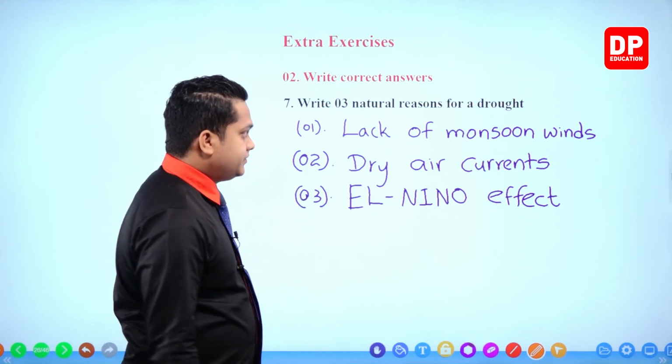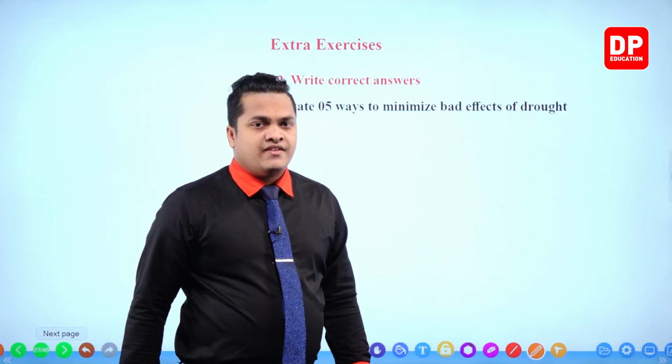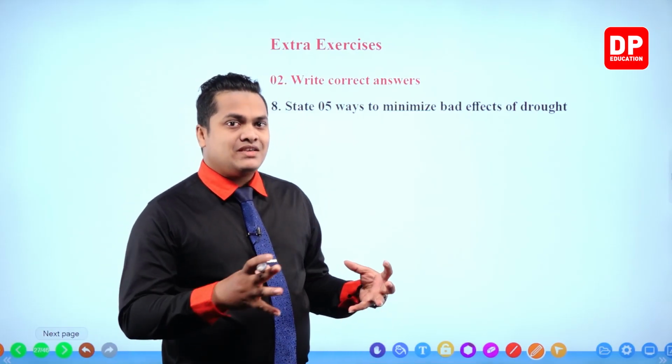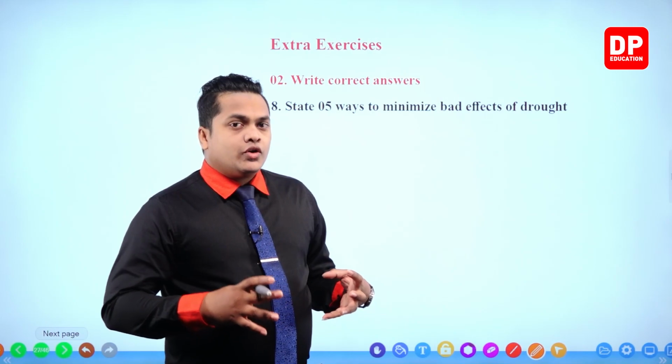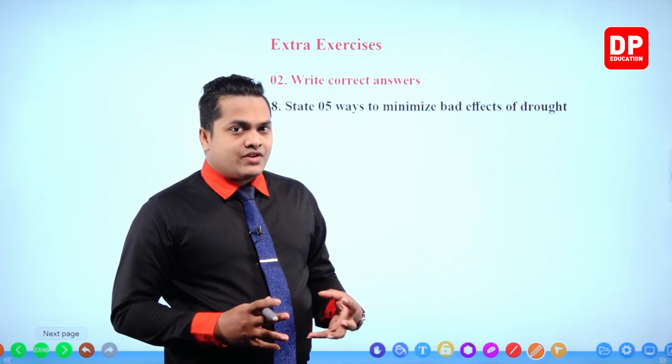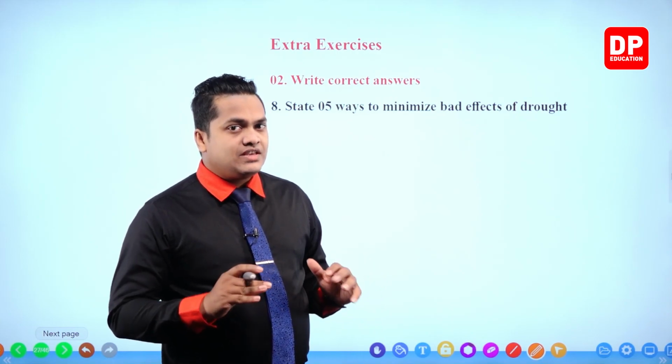Okay, right. State 5 ways to minimize bad effects of drought. So, to minimize the bad effects of drought, we can follow these ways.